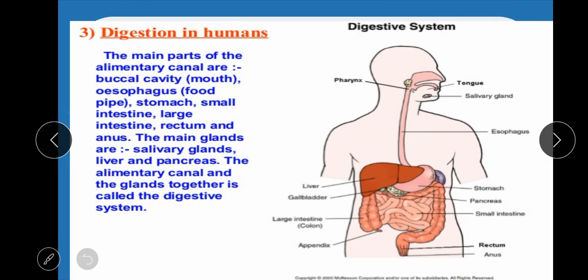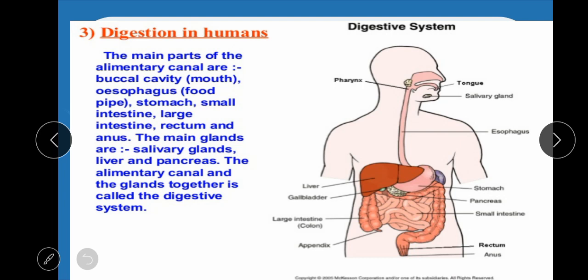Now, digestion in humans. As we all know, the whole digestion process occurs from our mouth to the anus region, and this whole region contains many organs which are helpful in digestion. These organs are known as the alimentary canal.